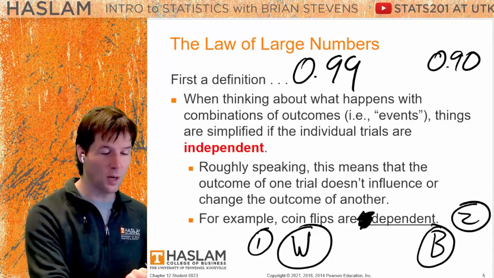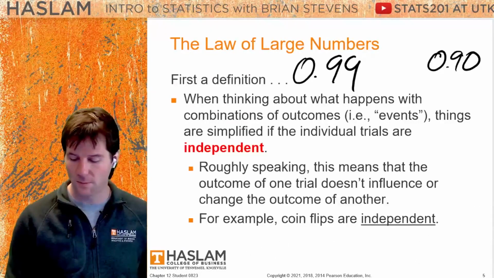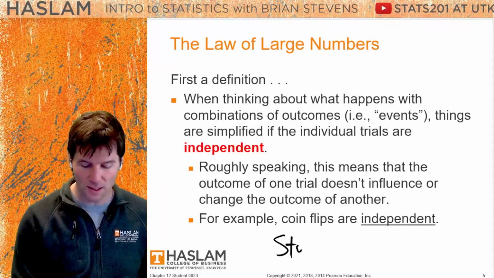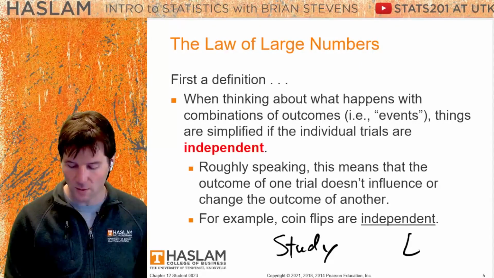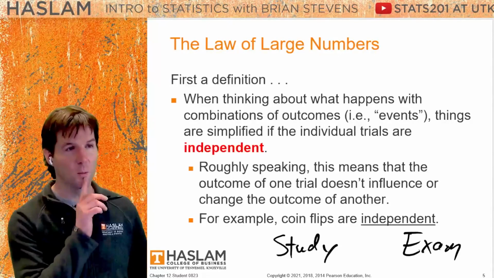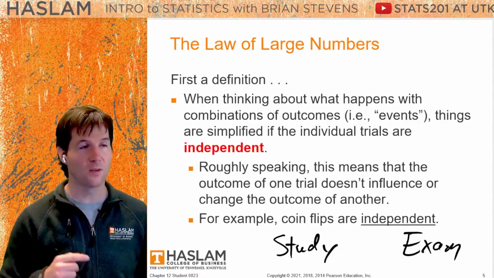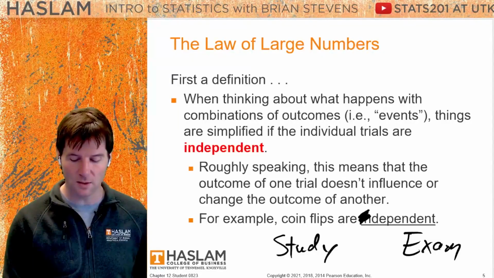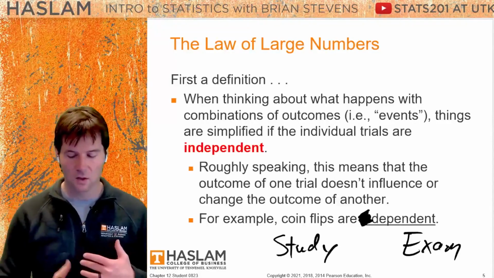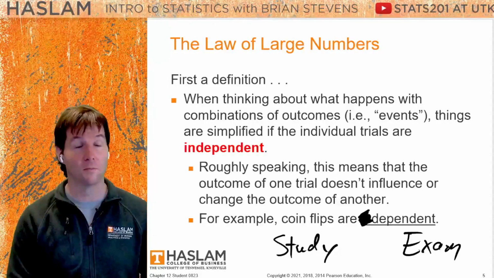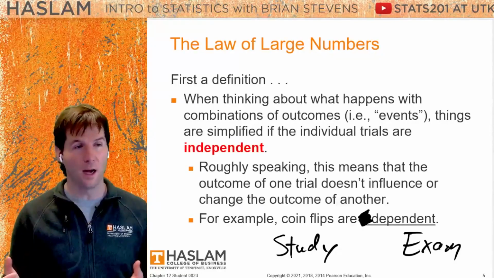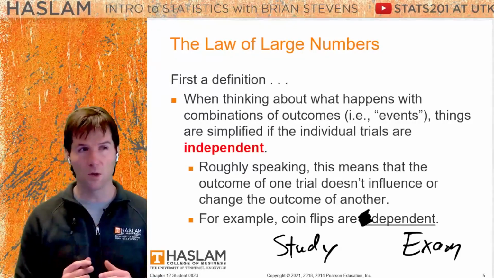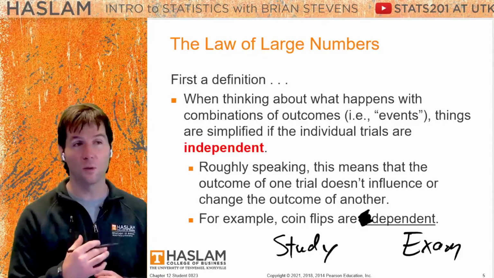Now, if this is too complicated, think about a much simpler example. Studying and your grades. If you know somebody studied the night before a test, would that influence what you think about their exam grade? You look at thing one, and yes, does it influence my view on thing two? And if it does, they are not independent. And this would be another example of not independent, also dependent. And then say it out loud. Be like, someone's exam grade depends on if they study. That makes perfect sense. Not independent can be said too, like someone's exam grade is not independent of how much they studied. Keyword right here, independent, and it's going to be very important to use later on.